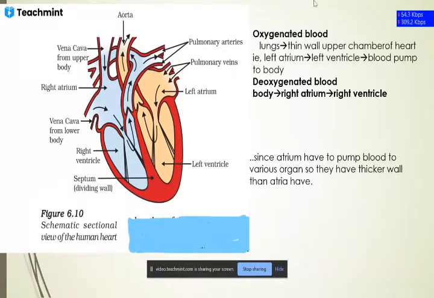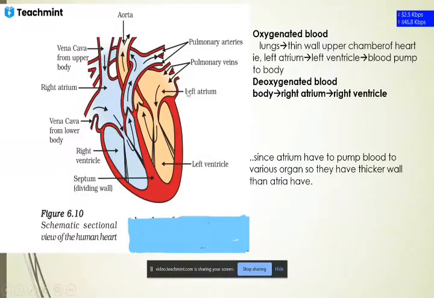From the lungs, the oxygen that we inhale moves toward the thin wall chamber of the heart, the left atrium. With the help of the pulmonary vein, oxygenated blood comes to the left atrium, and from the left atrium it moves to the left ventricle.